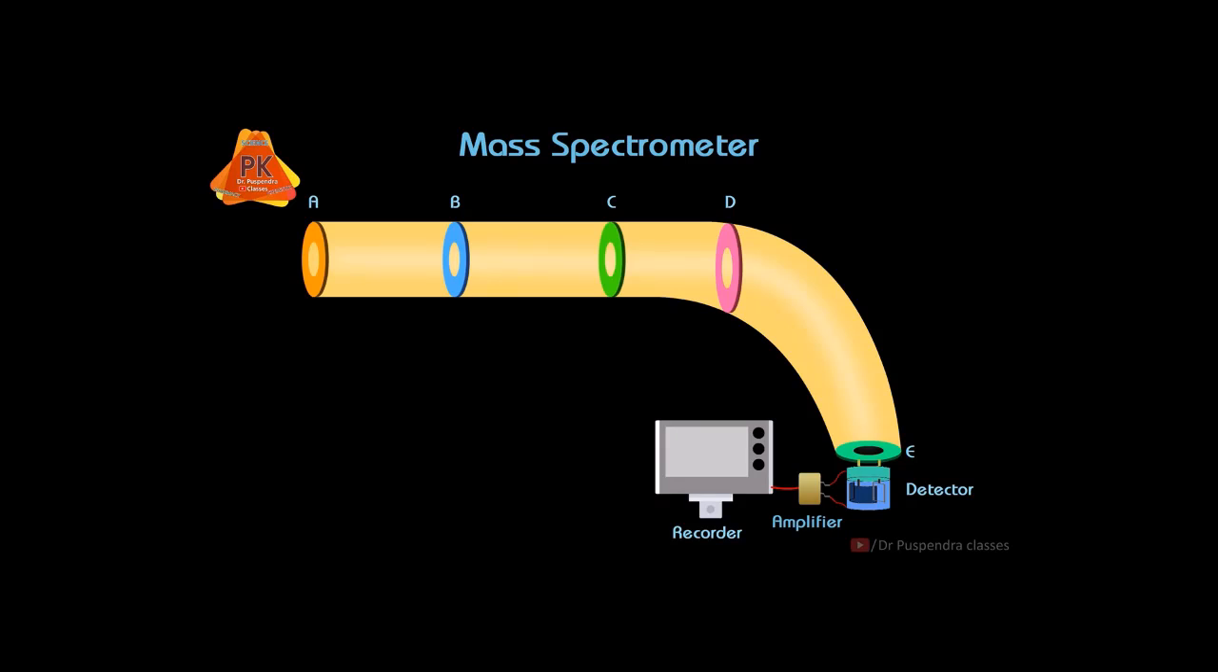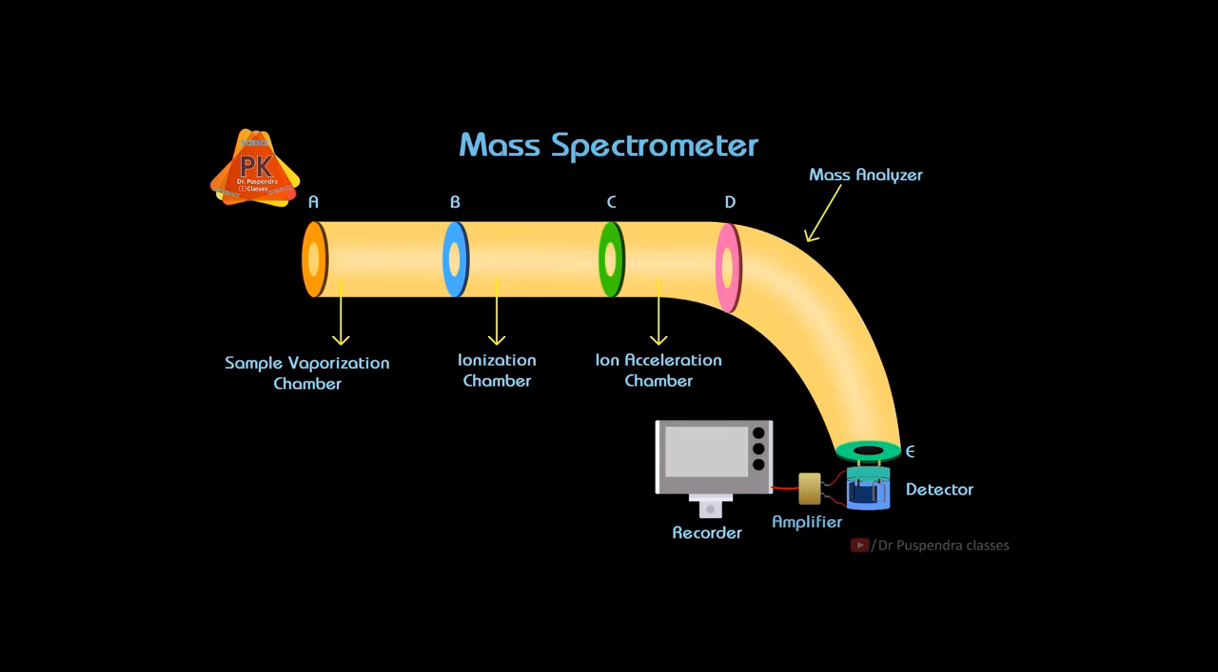Now coming to the various chambers present in the mass spectrometer. The first chamber is the sample vaporization chamber, present between slit A and slit B. The second chamber is the ionization chamber, present between slit B and slit C. The third chamber is the ion acceleration chamber, present between slit C and slit D. The fourth is the mass analyzer, present between slit D and slit E.